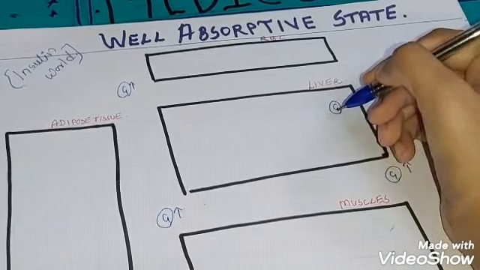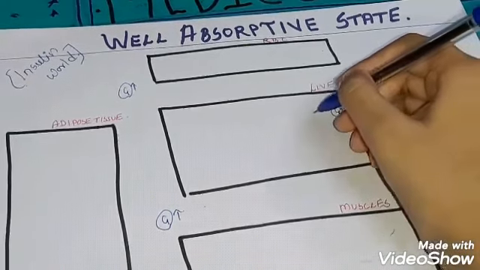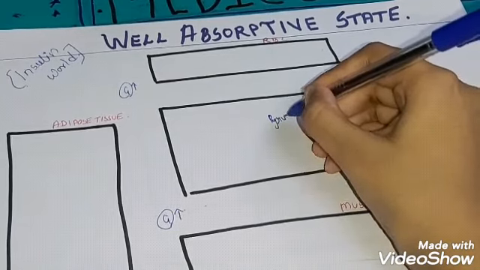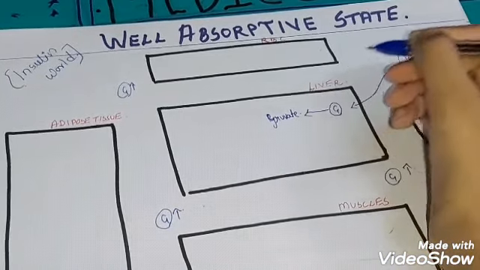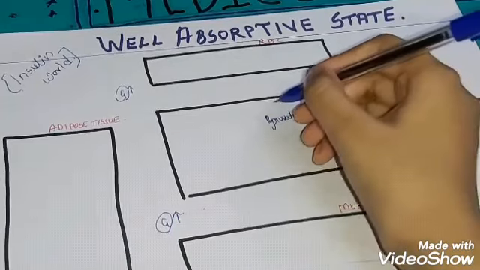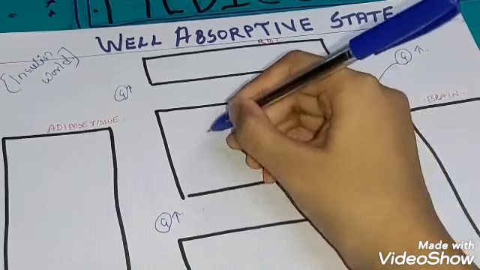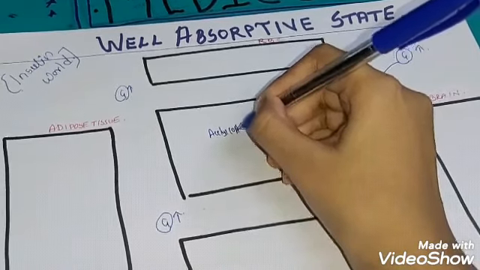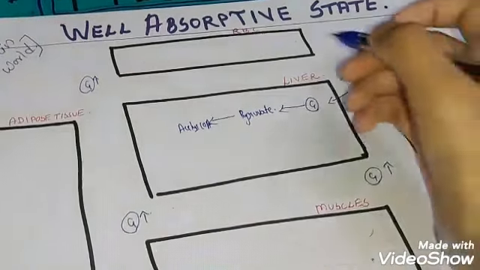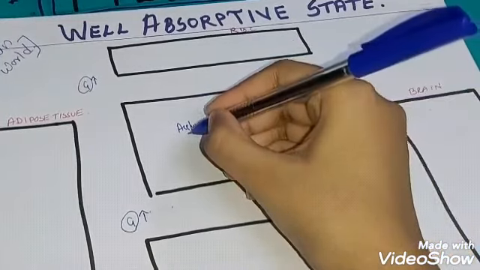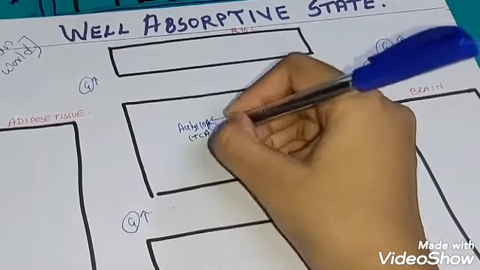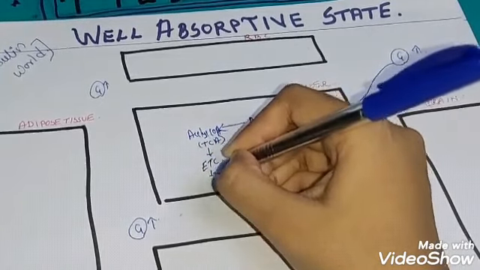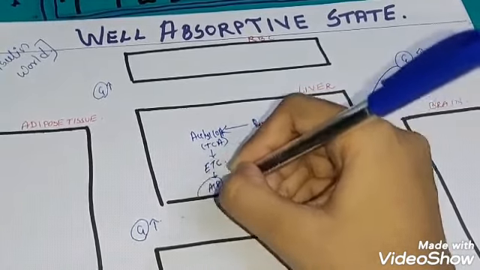So what will happen to the glucose? It will go under glycolysis and it will form pyruvate, and pyruvate will give us acetyl CoA, and this acetyl CoA will go in the TCA cycle, and after that you know the pathway, it is ETC, from where we will get our ATPs.